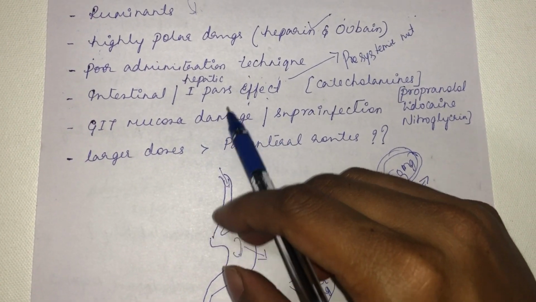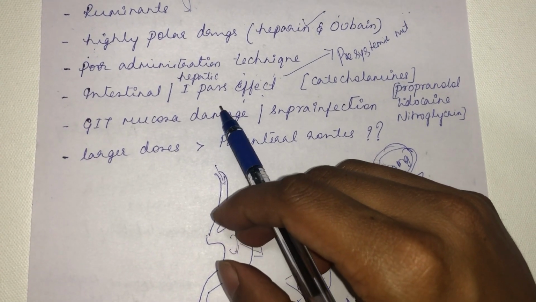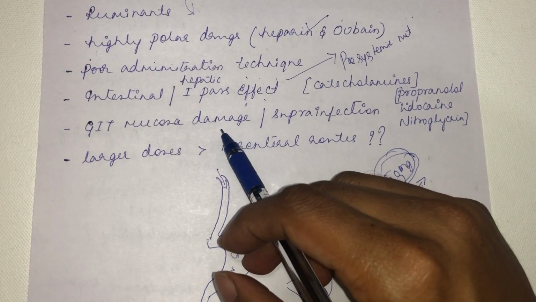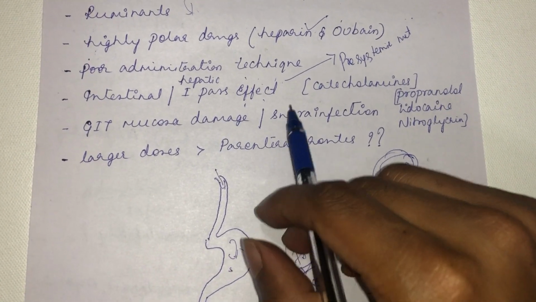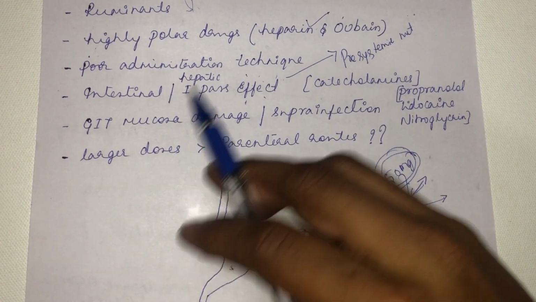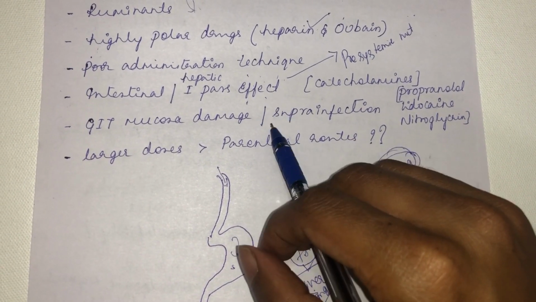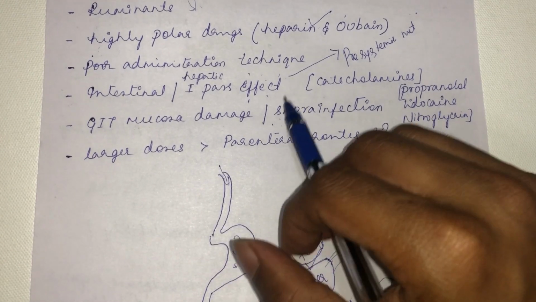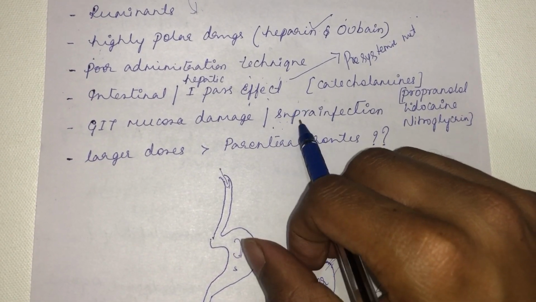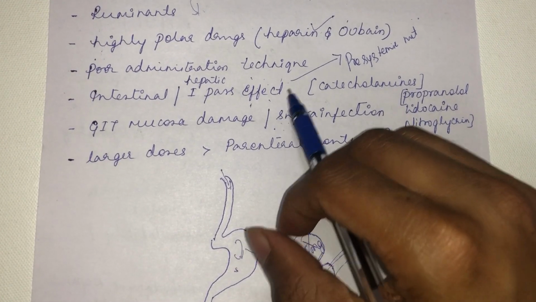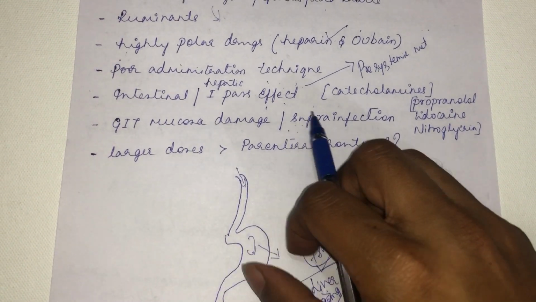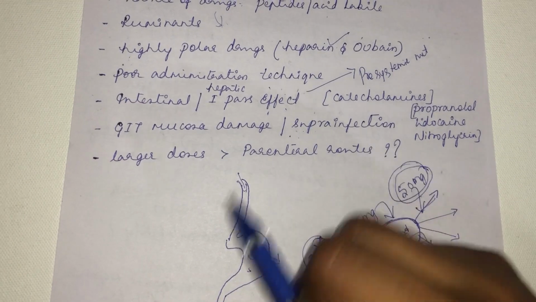For example, aspirin: if you are giving any NSAID for a longer term, it will lead to GIT damage and GIT bleeding. Then superinfection: if you are giving an antibiotic for a longer time, it might kill the useful GIT microflora, and the bad microflora will take the upper hand, leading to superinfection.